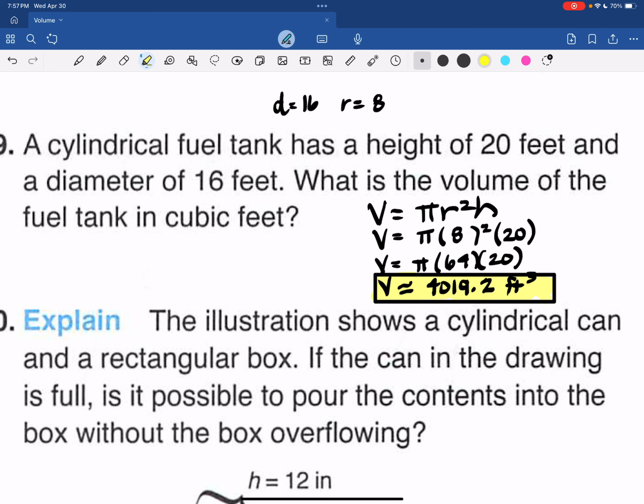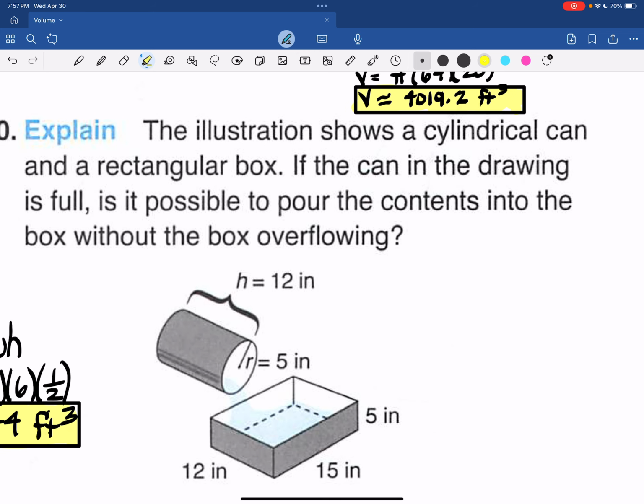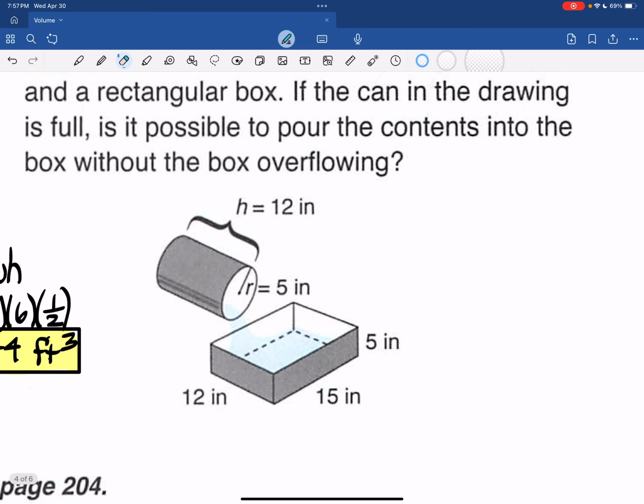And finally, on this page, the illustration shows a cylindrical can and a rectangular box. If the can in the drawing is full, is it possible to pour the contents into the box without the box overflowing? So this is a yes/no question. So if this can is full of paint, we want to pour it into this tray. Will it fit or will it overflow? Is what we're looking at.